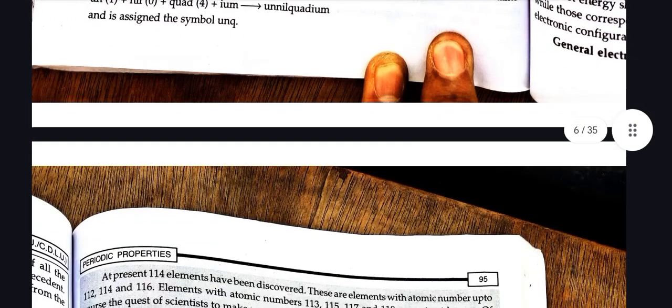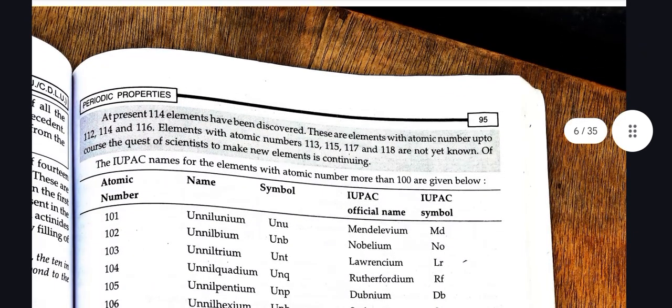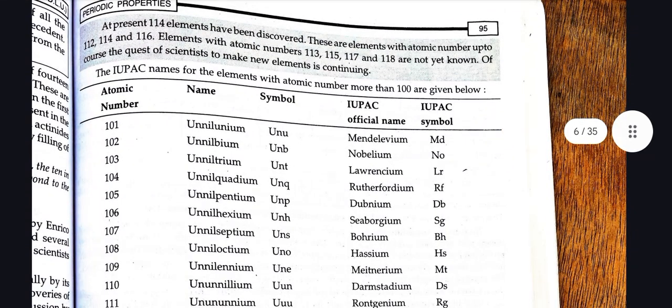These are elements with atomic number up to 112, 114, and 116. Elements with atomic number 113, 115, 117 and 118 are not yet known. Of course, the quest of scientists to make new elements is continuing.